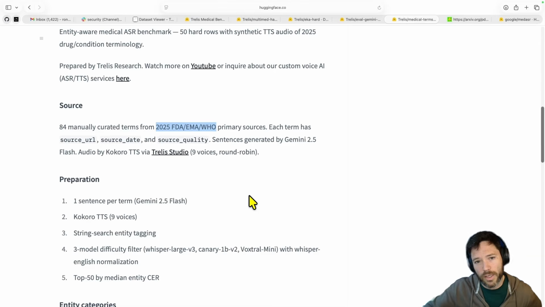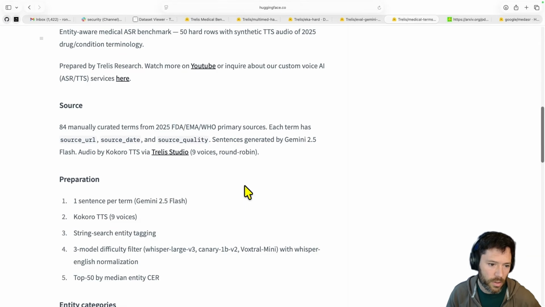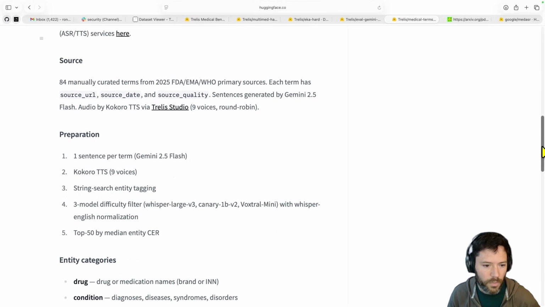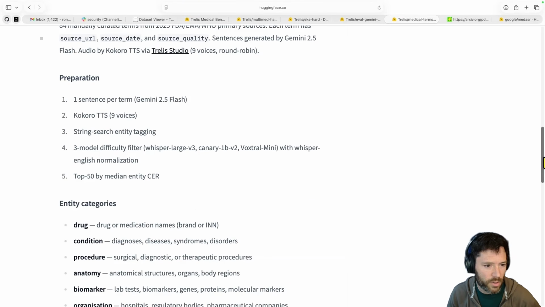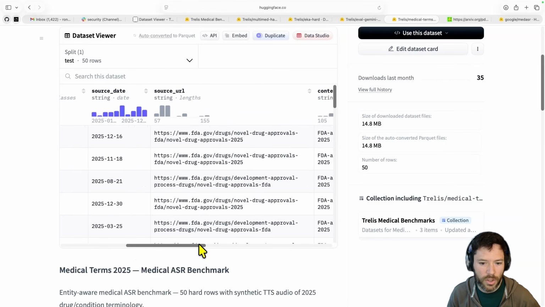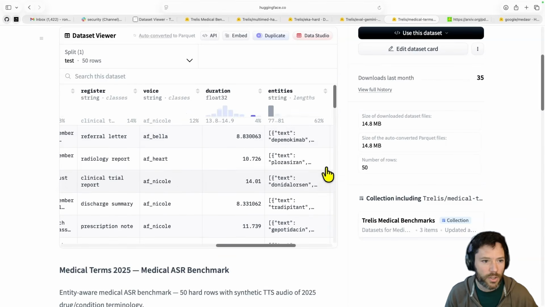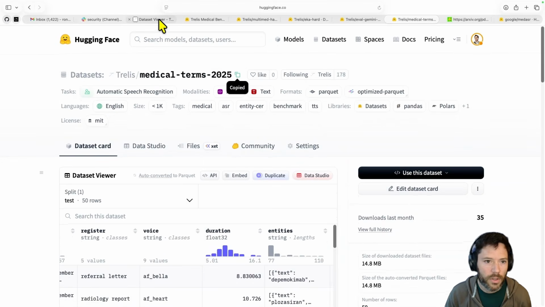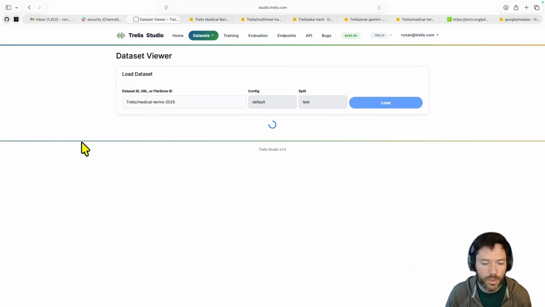And then I convert that sentence to audio using a model. Here I use Kokoro TTS via Trelis Studio. And I use different voices in Kokoro to get some diversity. And this gives me a data set where I have audio that's just like this here. We can maybe listen to a few quick samples. I can listen to it in Trelis Studio.